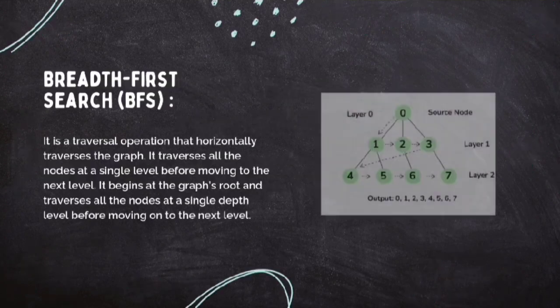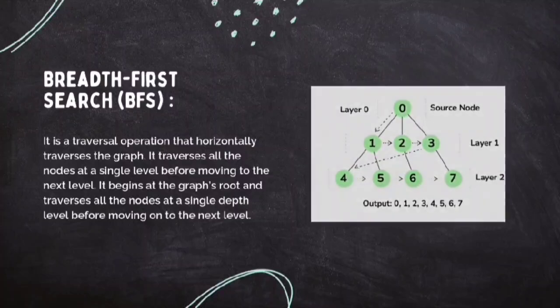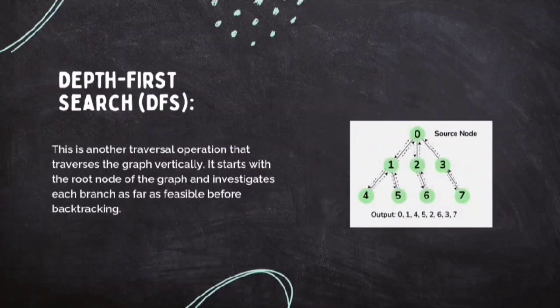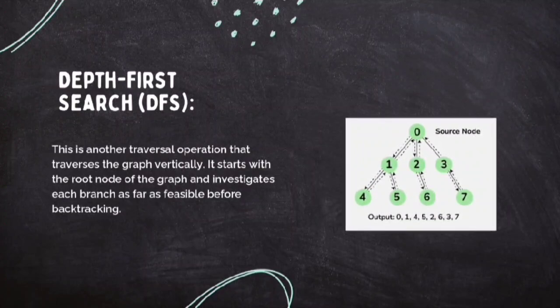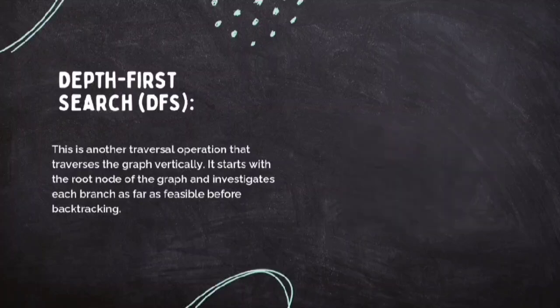They are breadth first search. It is a traversal operation that horizontally traverses the graph. It traverses all the nodes at a single level before moving to the next level. It begins at the graph's root and traverses all the nodes at a single depth level before moving on to the next level. So next is depth first search. This is another traversal operation that traverses the graph vertically. It starts with the root node of the graph and investigates each branch as far as feasible before backtracking.